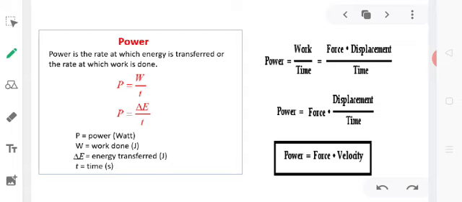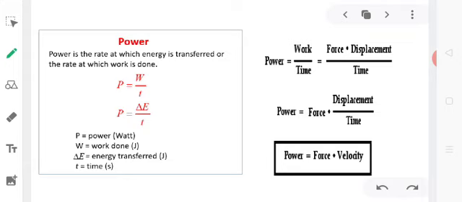Today we will cover the topics that are coming on your screen right now. We will discuss what is power, what is energy, what are the different forms of energy, how can we bring about a transformation of energy, and we will be discussing kinetic energy and the work energy theorem. Let's begin today's discussion with the topic power.